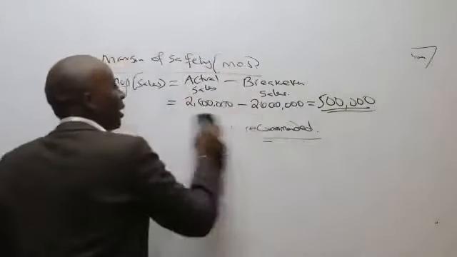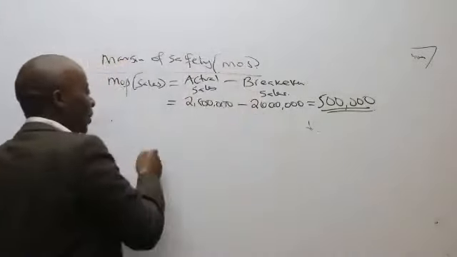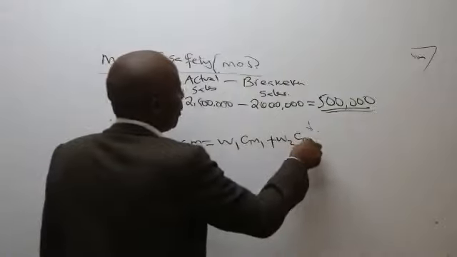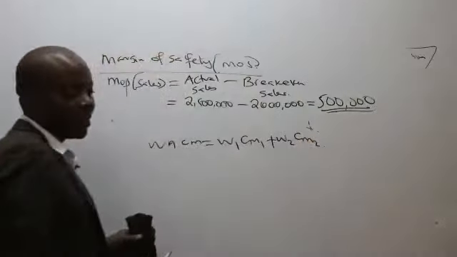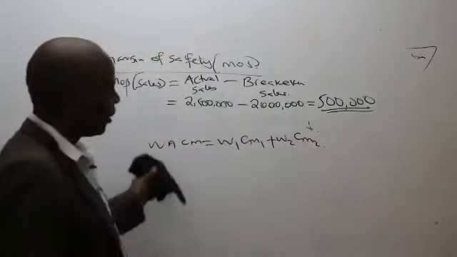Somebody asked, how do you get WACM? Remember, to get WACM, we normally take weight 1 times contribution margin 1, plus weight 2 times contribution margin 2, something like that. So it is something you should be able to follow.